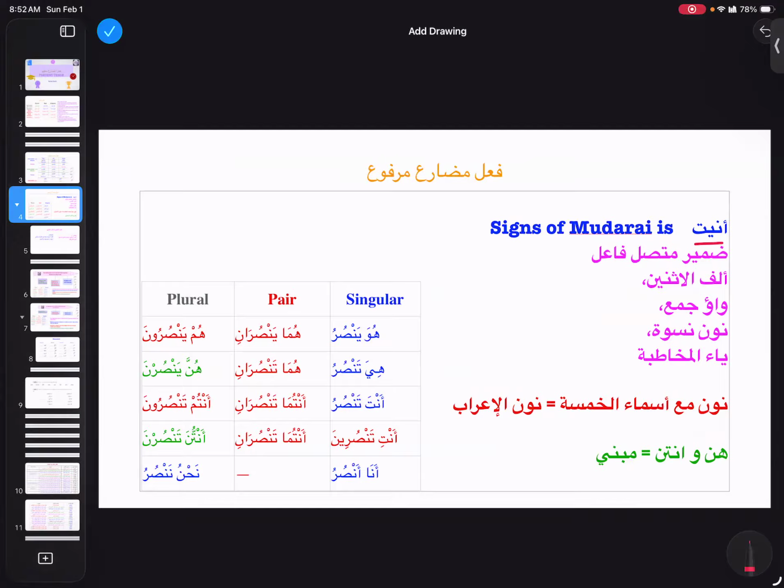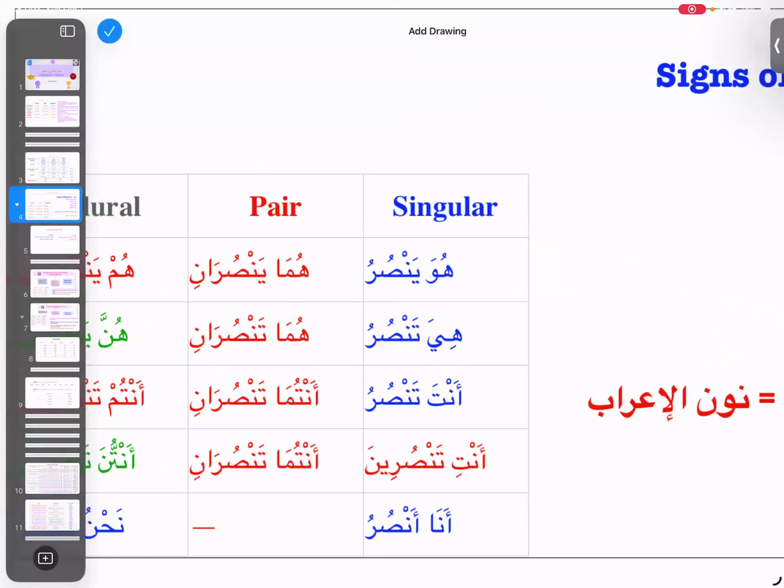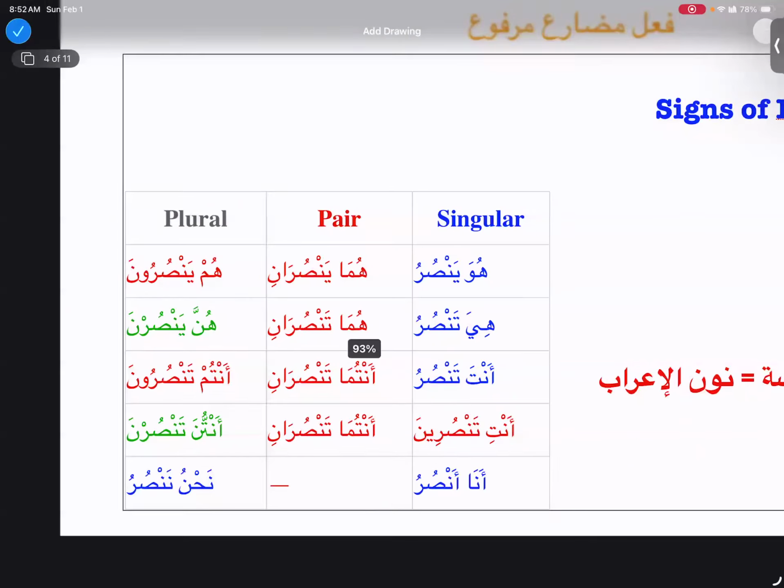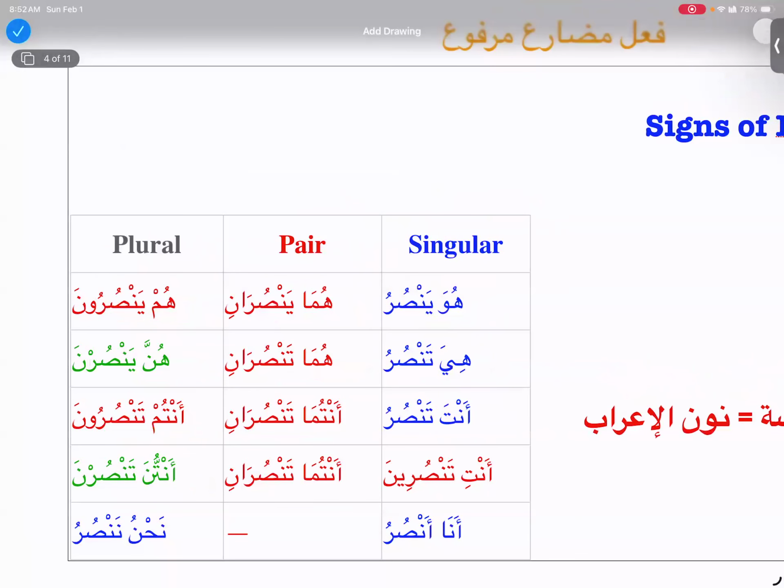Then our damir muttasil. In fi'l madi we see all our damir muttasil. Now we're going to see them in fi'l mudari'a as well. Fi'l mudari'a has basically the same damir muttasil, just one more addition, right? So if I ask you to give me just one letter as a damir muttasil, let's say, who can tell me where is my damir muttasil in yansuru?